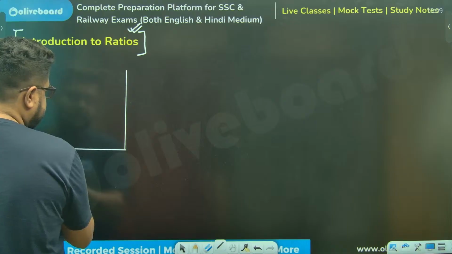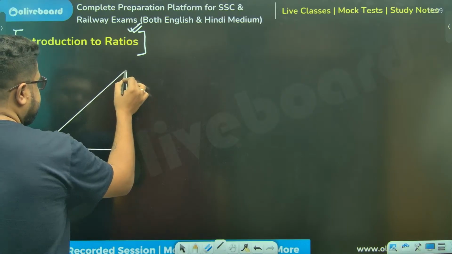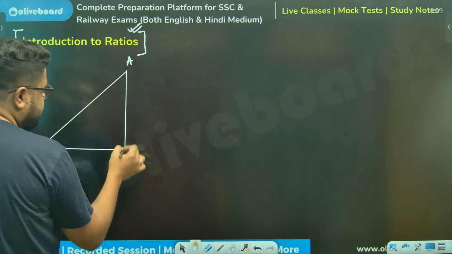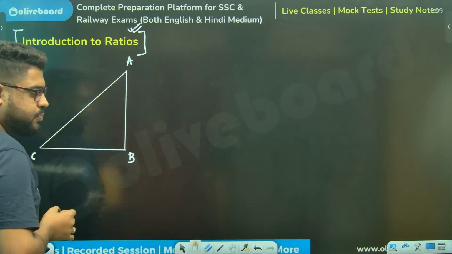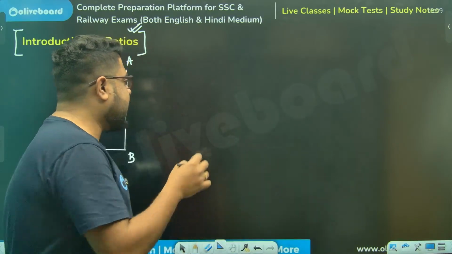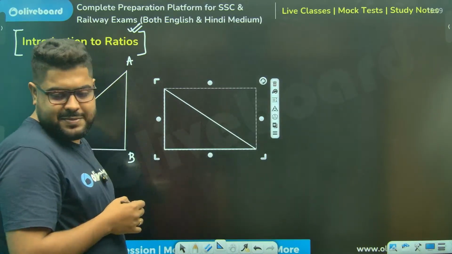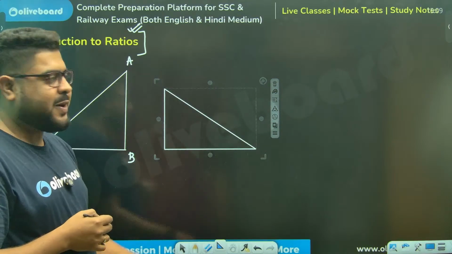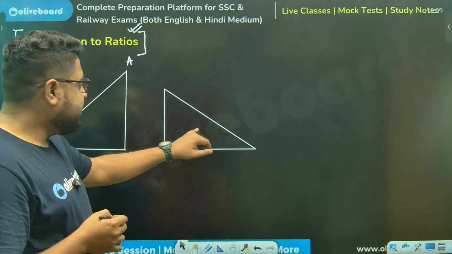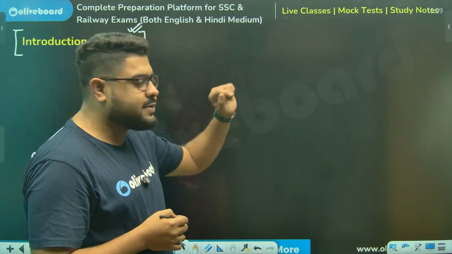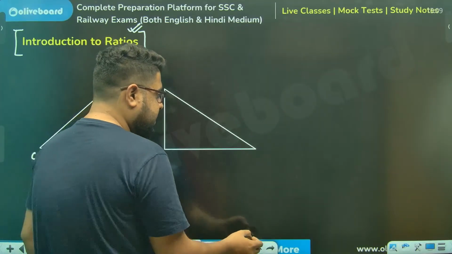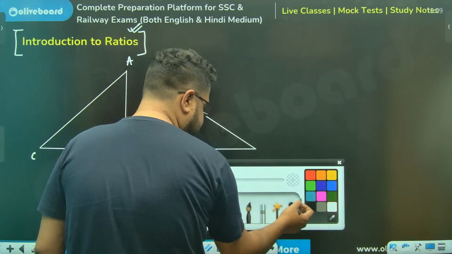Sir, you might ask, where or why in the world have you drawn the triangle, let's say ABC, like this? First things first, understand from absolute basics. I could have drawn the triangle like this, which was easier. Why in the world have I drawn it like this? That's a very simple and very valid question. Let me explain why I have done this.